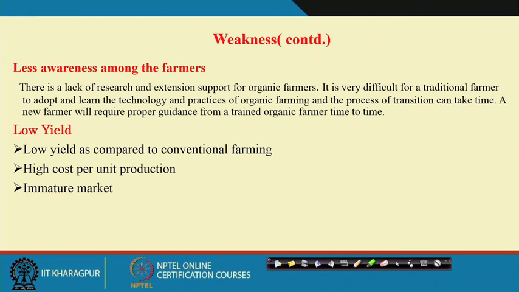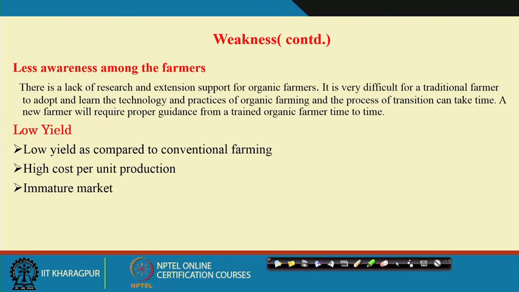That is one of the weaknesses, because by immature market I mean an uneven market. The farmers have to get a premium price for this organic produce. Because of the low production, they should compensate with a higher price. This is market growth, which farmers will take interest in if there is a good market, and people should be interested to pay the premium price for organic produce.